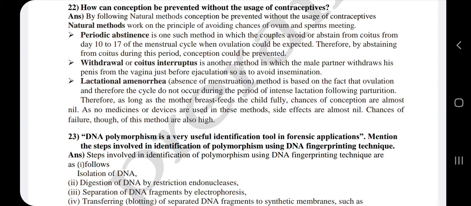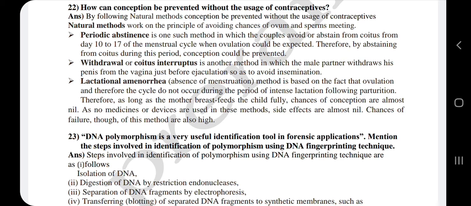Okay, periodic abstinence is a method in which the couples avoid or abstain from coitus from day 10 to day 17 of the menstrual cycle, when ovulation could be expected. So the periodic abstinence is observed where a couple avoid coitus from the 10th day to the 17th day of the menstrual cycle.